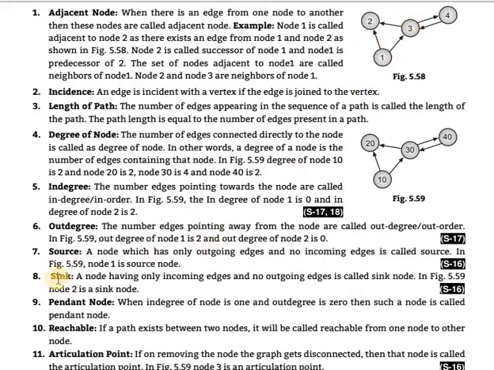Sink: a node having only incoming edges and no outgoing edges is said to be a sink. Source and sink are opposites. In the figure, node 2 is the sink, because it has no outgoing edges, only incoming edges.